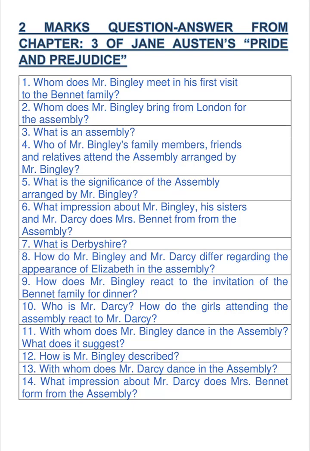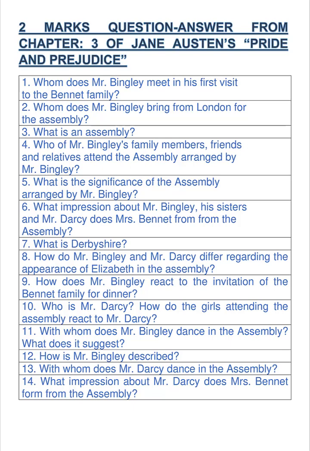Next question: What is an assembly? Answer is: An assembly is a social gathering of the families. It is marked by singing and dancing. Such an assembly is arranged by Mr. Bingley.